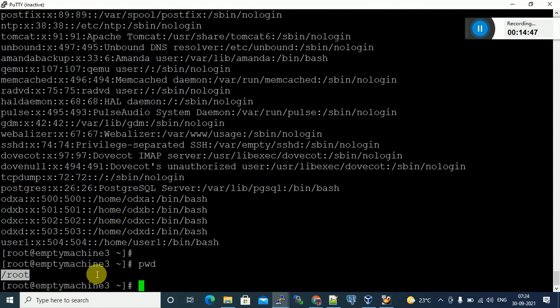Okay, so for root only, what is the root home directory? /root. For any other user, what is the home directory? What is the syntax? /home/username. That location we call the user's home directory.